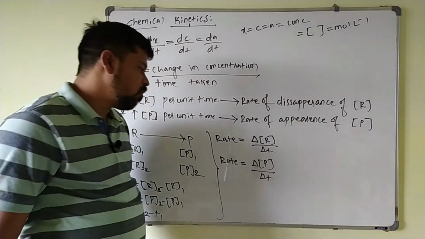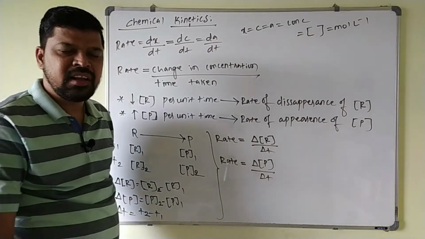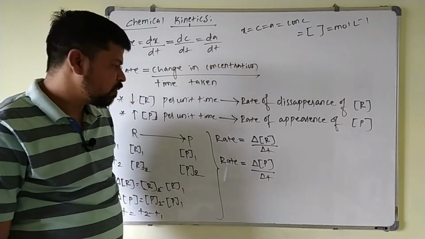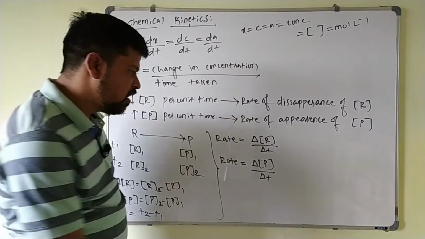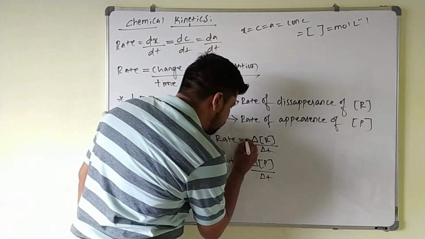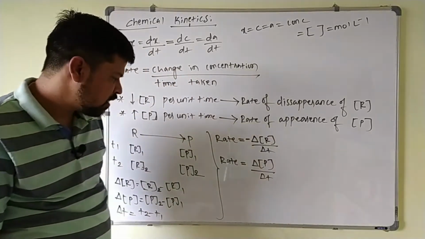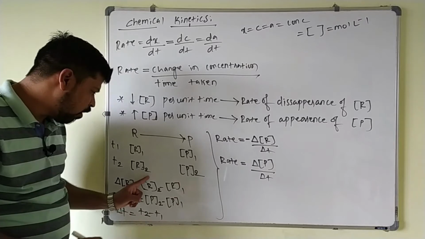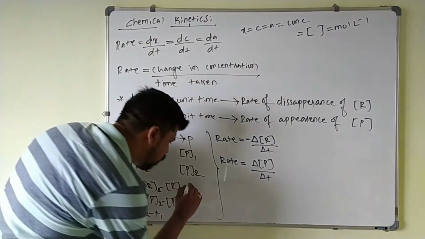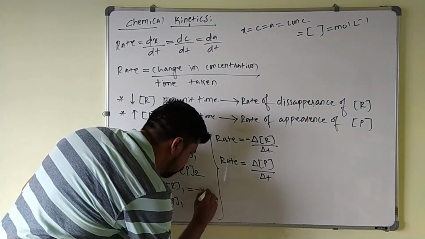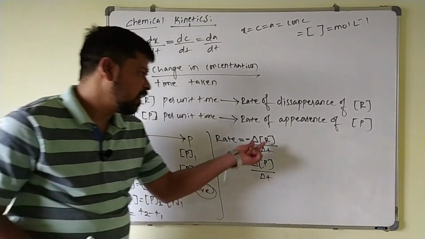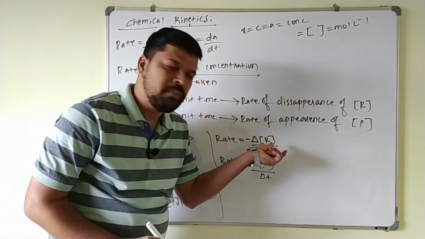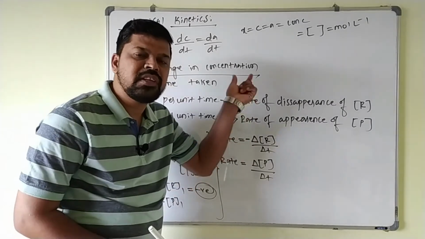But one thing you have to concentrate on here: whenever you write the rate of the reaction with respect to the decrease in the concentration of the reactant, you compulsorily have to write a negative sign, because if you take the difference in the concentration of the reactant, R2 minus R1, this quantity will always be negative. This delta R value is always negative, but the rate of the reaction is always a positive quantity.